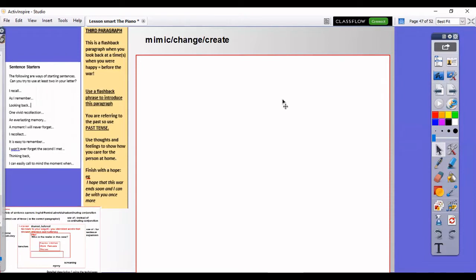We are into our third paragraph now. This is a big flashback paragraph when you are looking back in time to a time when you were happy before the war, or a time when you were together with your loved one. Now, you're going to use a flashback phrase to introduce this paragraph, and you're referring to the past, so you're using past tense throughout. And I want you to use your thoughts and feelings to show how much you care for that person that you're writing to at home.